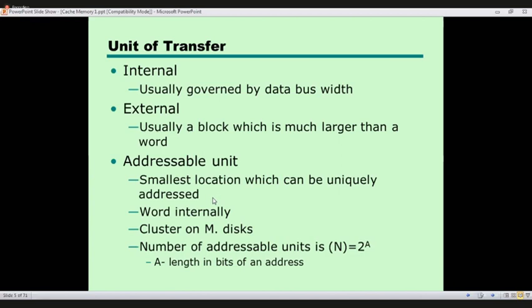If it is uniquely addressed, then you can read or write that particular location, right? So the addressable unit is the smallest location which can be uniquely addressed.